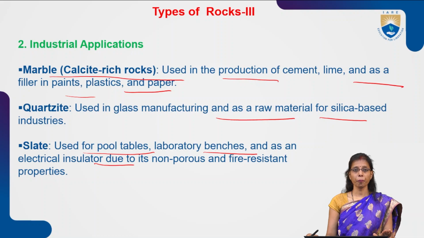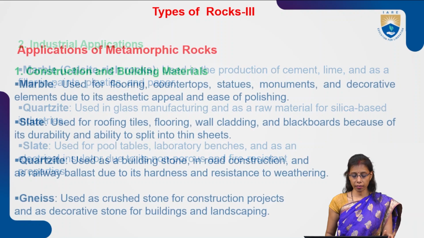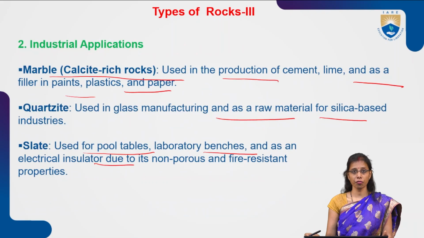So it has huge applications in the industrial and construction fields due to its durability, and it is not easily weathered by the weathering process itself.